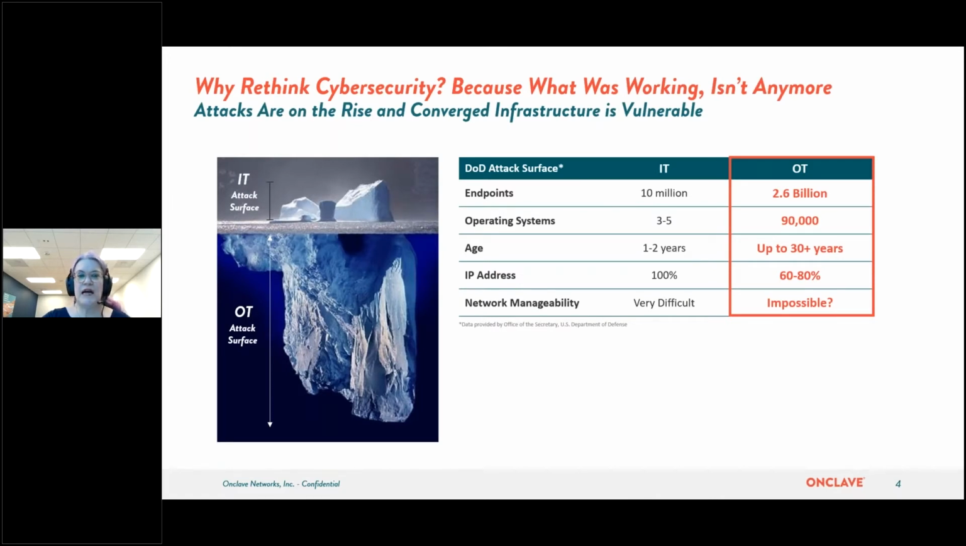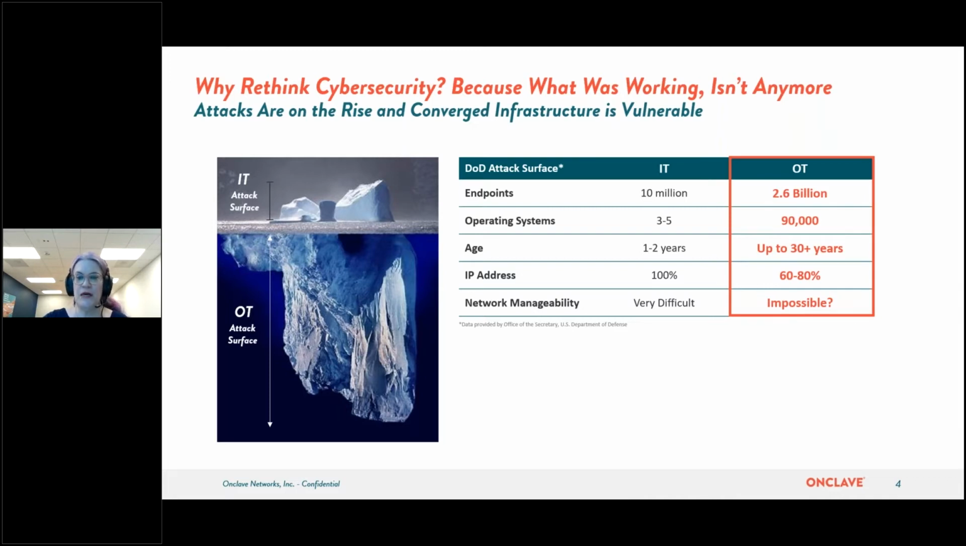Why rethink cybersecurity? Because what was working isn't working anymore. Yes, there has been an increase of attacks on converged infrastructure, and we know that converged infrastructure is vulnerable. Based on information from the U.S. Office of the Secretary for the U.S.